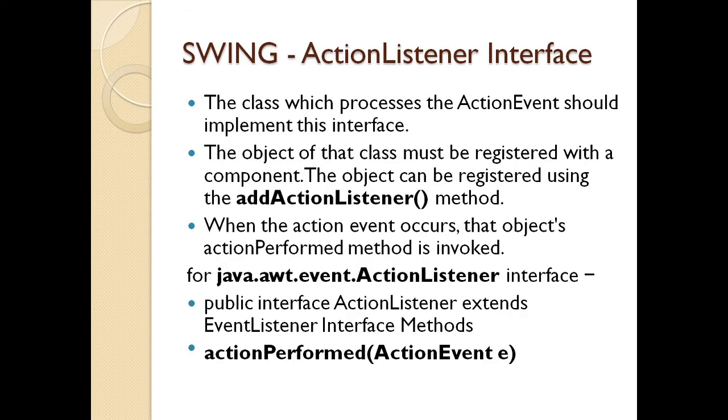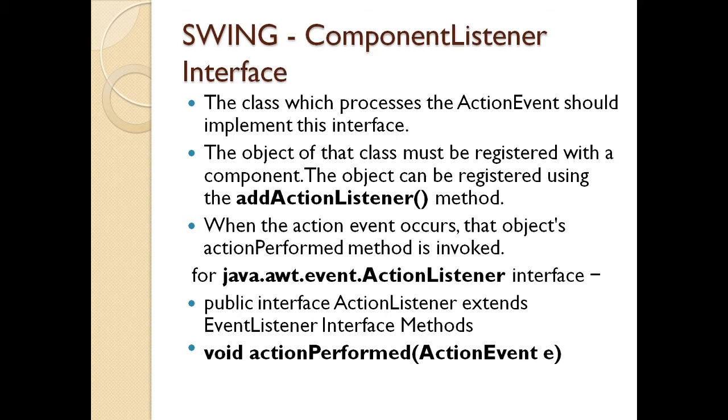Now, let's see what is an action listener interface. The class which processes the action event should implement the interface. The object of that class must be registered with the component. The object can be registered using the addActionListener method. When the action performed event occurs, the object's actionPerformed method is invoked. Now, we need to import the package java.awt.event.ActionListener interface when we have to apply the action listener interface. Now, we have a method called actionPerformed, wherein we pass the parameter ActionEvent with the object e.